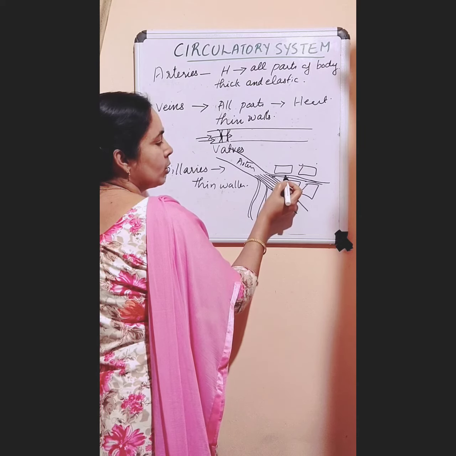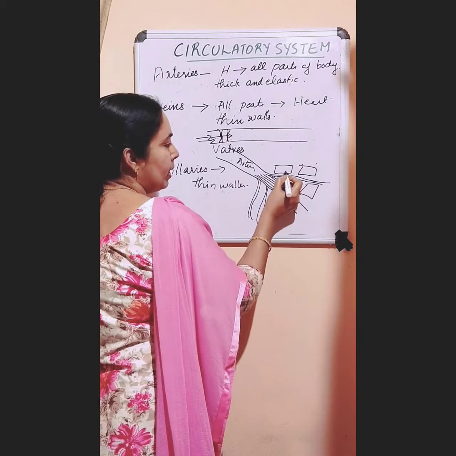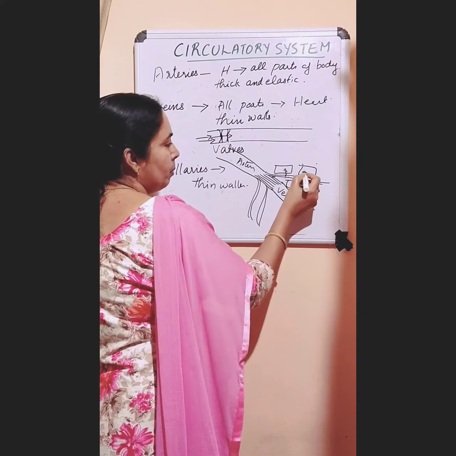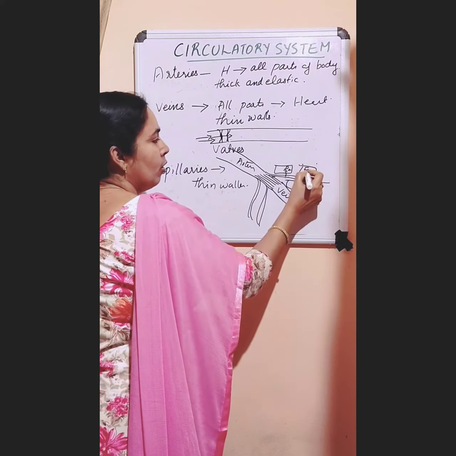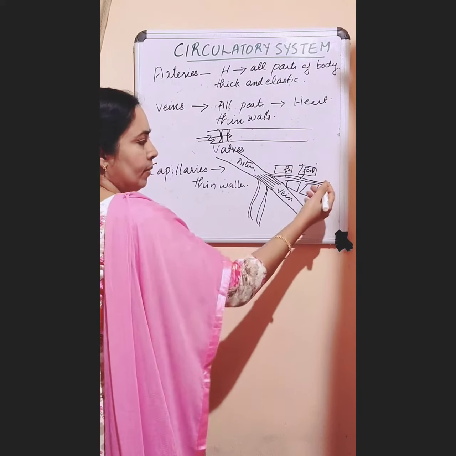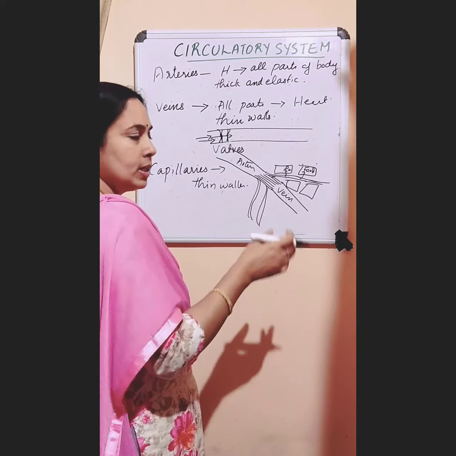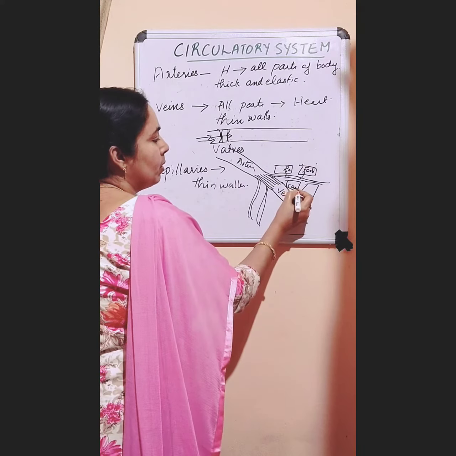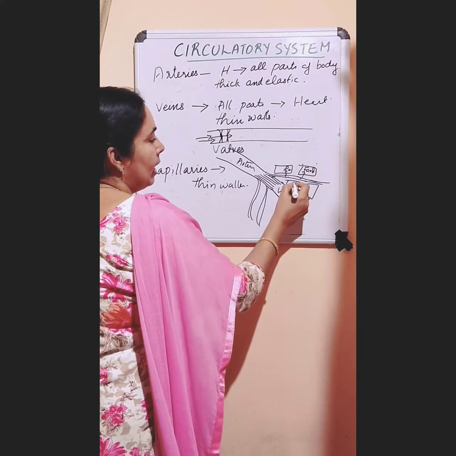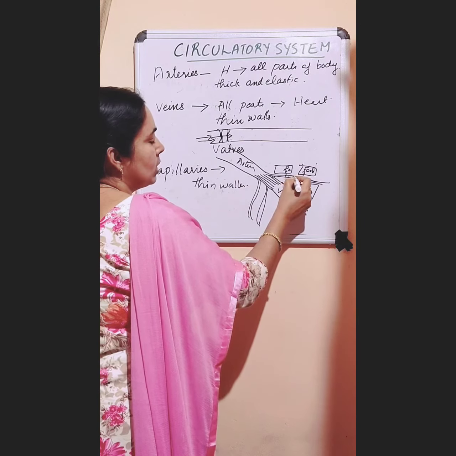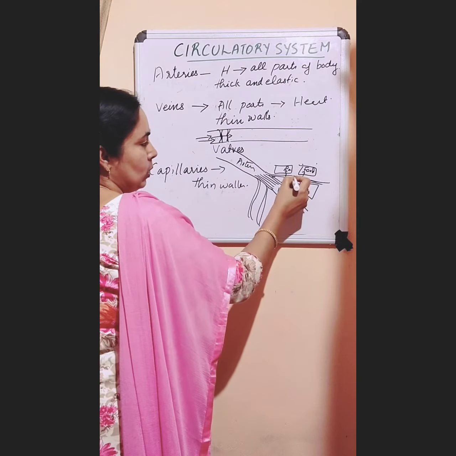So what happens? Through the thin walls of the capillary, oxygen and food materials will enter into the cell. Oxygen will enter, food also will enter into the cell. And after respiration inside the cells, there may be a lot of carbon dioxide. This waste material and carbon dioxide goes into the capillaries also.